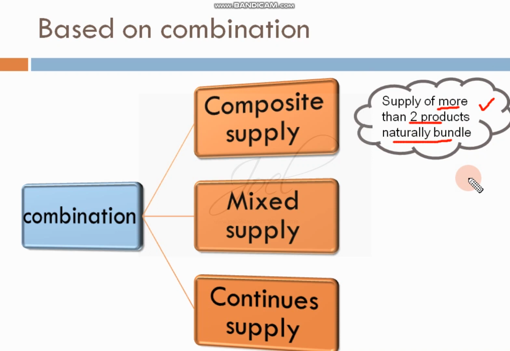The products have a relationship with each other, and we cannot sell them separately. For example, when you purchase a juice, the pack of that juice, the bottle, is given along with it. For the juice they charge, and for the bottle there are no separate rates.